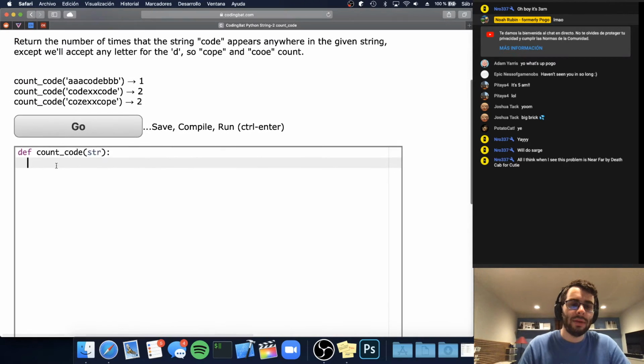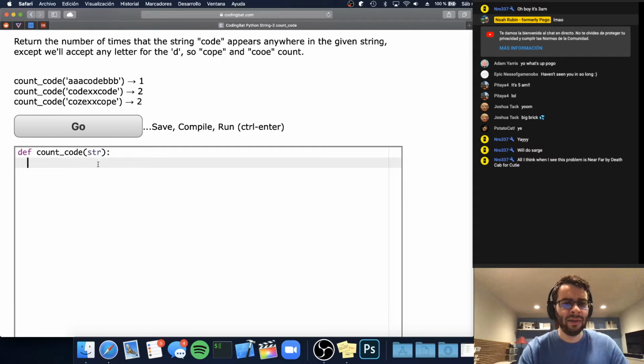Let's see. This one might be a little bit more interesting. Return the number of times that the string code appears anywhere in the given string except we'll accept any letter for the D. So cope and C-O-O-E count. So this one's a little bit more interesting. We can't just use our regular count. I mean, I guess we could generate every string that has CO blank E, where blank is some letter. This would be a fantastic use of regular expressions. Unfortunately, I can't import RE because CodingBat does not allow imports. And so normally if I were solving this, I'd just use a regular expression, but I guess CodingBat does not want that.